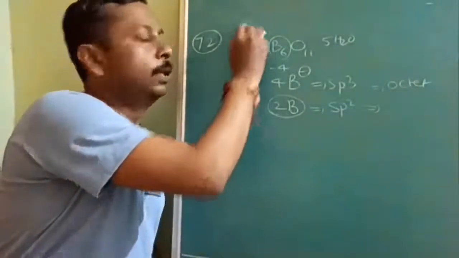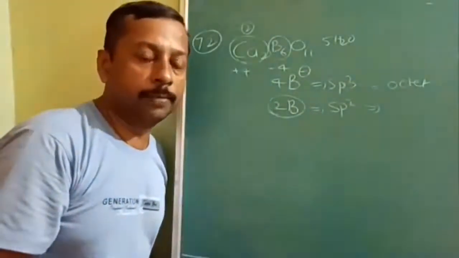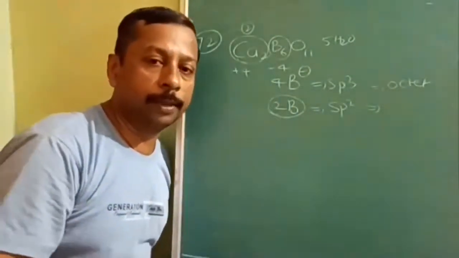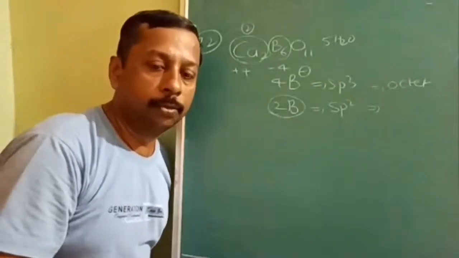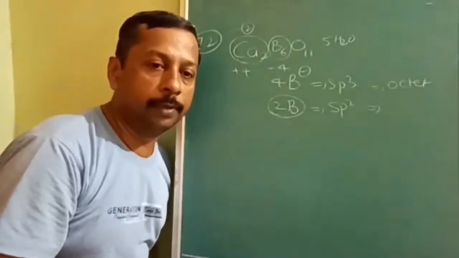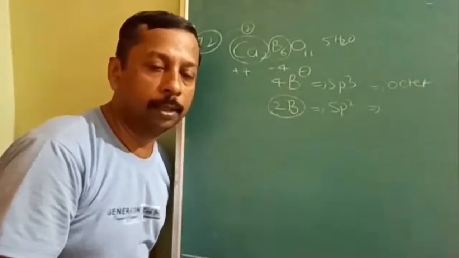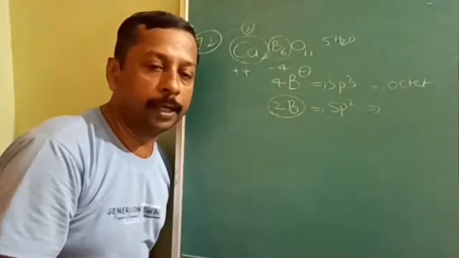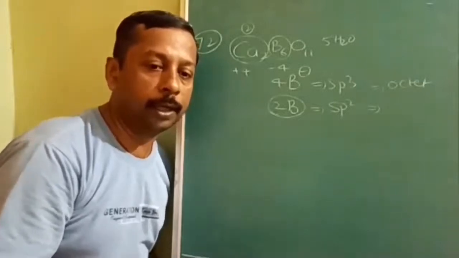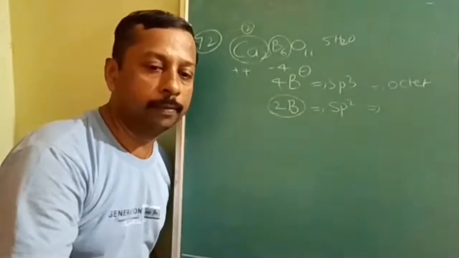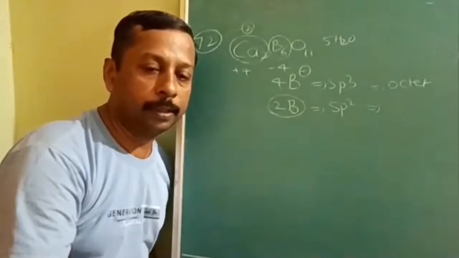Why is the answer 2? Is it understood? 2 moles of calcium carry plus 4 charge. To compensate the plus 4 charge, we have to give minus 4 charge to 4 borons, minus 1 charge each. So 2 borons will be left unattended. Those 2 borons will not have an octet. So the answer will be 2. Is it clear now?